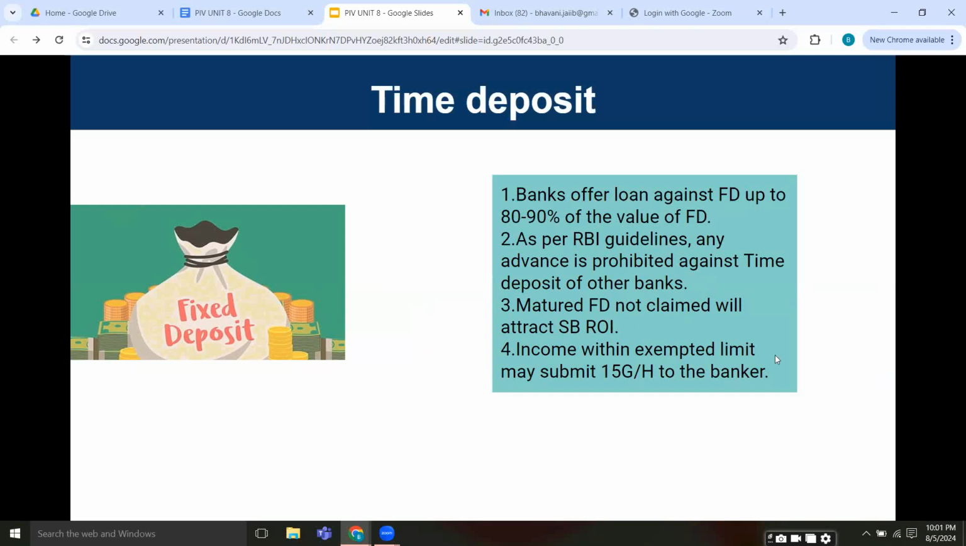Income within exempted limit may submit 15G or H to the banker dependent on the age of the customer. If the customer is below 60 years, he can submit 15G, and if in case the person is a senior citizen above 60, he has to submit 15H to the banker so that he will be exempted from the tax.